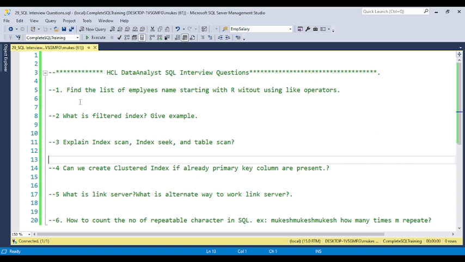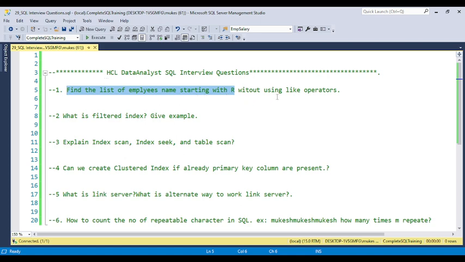The first question is: find the list of employee names starting with R. The name column will be there, and all names will start with R. Whenever this comes into the picture, we start using the LIKE operator, like name LIKE 'R%'.